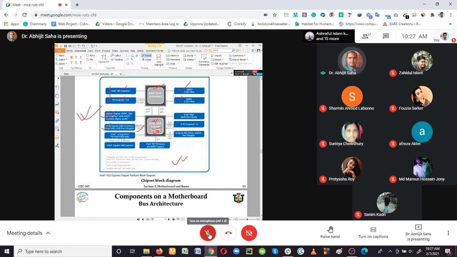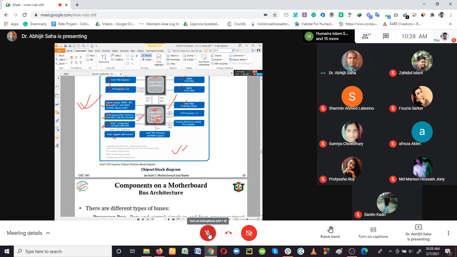Then you have the Intel integrated LAN, which is for your internet connections. The LAN card connection is also supported by the chipset. You have the high definition audio, which is also built into your computer system, so there is a bus line from the chipset to the audio.